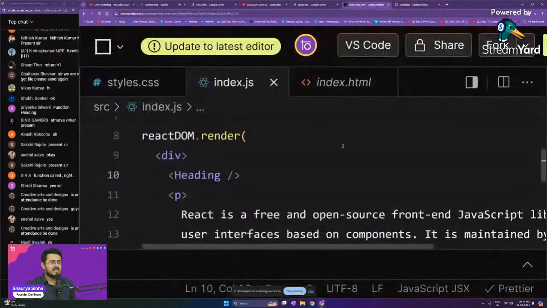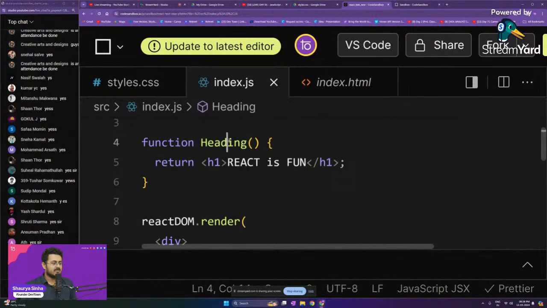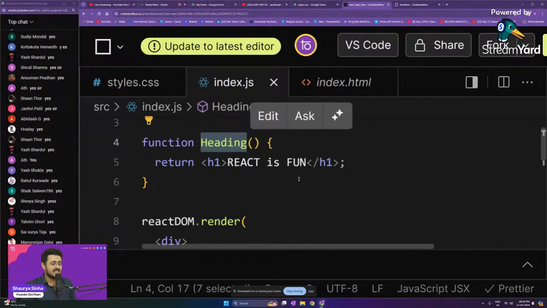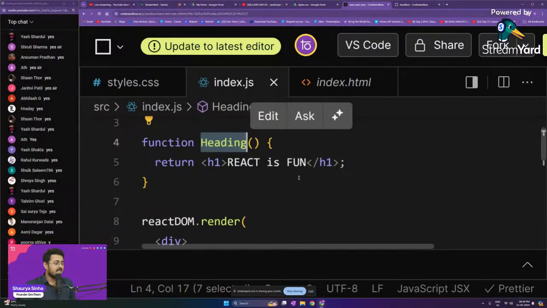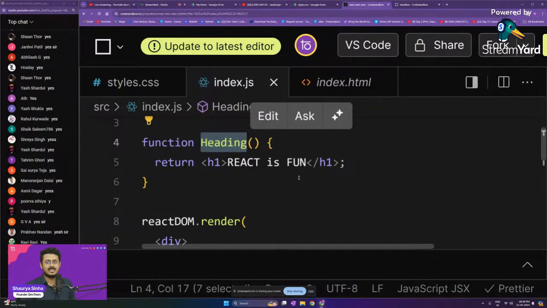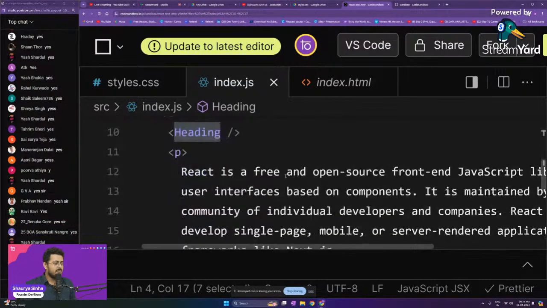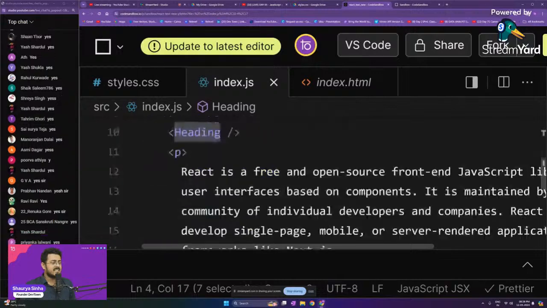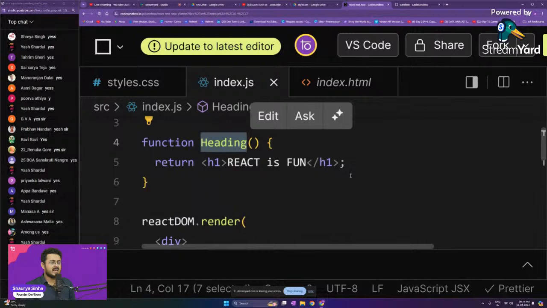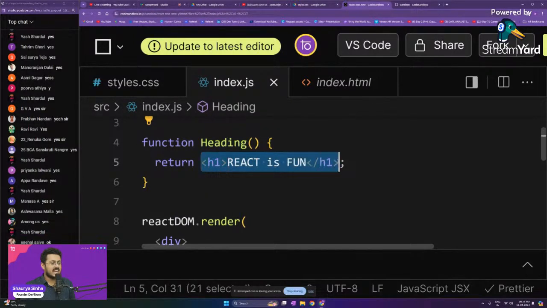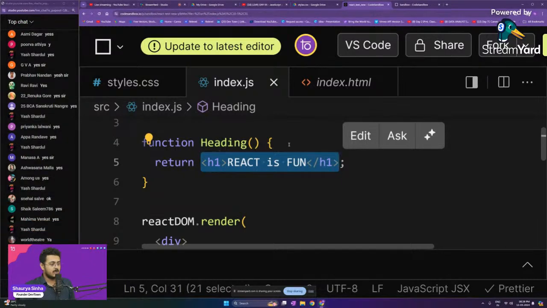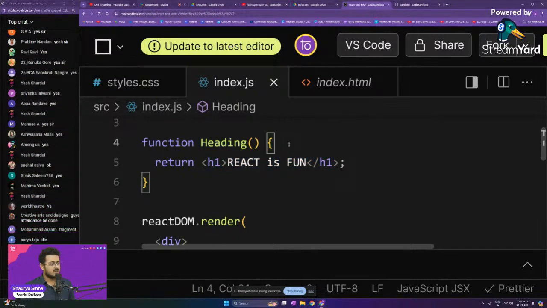Okay. Next thing that you guys need to understand is that the particular function, the particular component that you're creating, can only return one particular tag at a time. It cannot return multiple tags at the same time. So what if I want my component to return both the heading tag as well as the paragraph tag? If I want my component to return both the h1 tag as well as my paragraph tag at the same time, what should I do, guys? Please let me know. What should we do, guys?